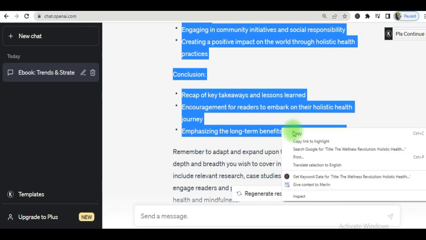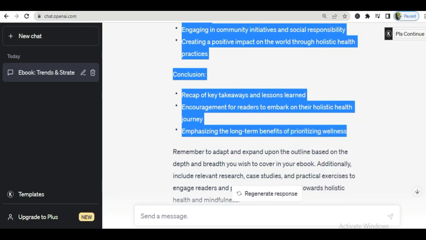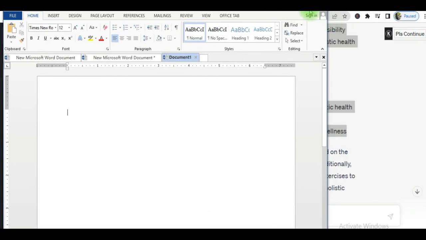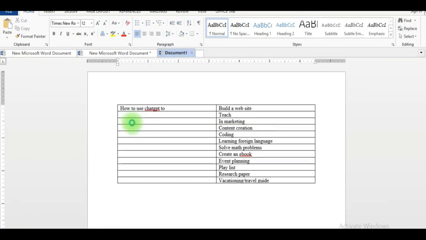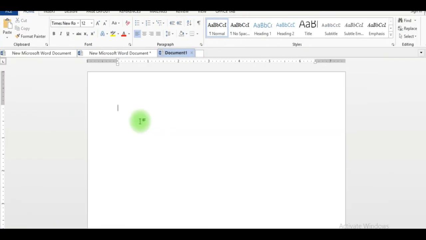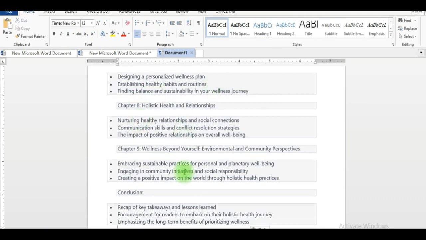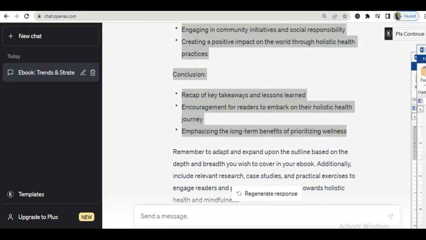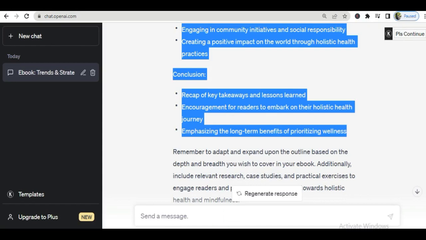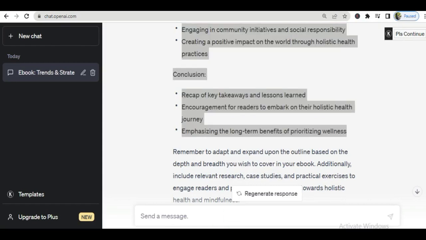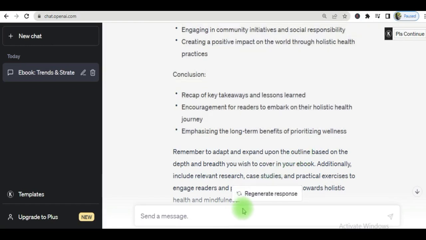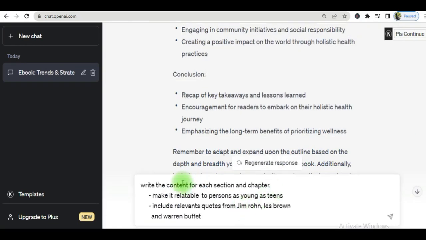So I'm going to copy all of that, and then I'm going to go over to my word processor, and I'm going to dump this here. All right, so this now is my framework. So this is the outline for my ebook. All right, so the next thing that I'm going to be doing now is to have ChatGPT actually create the content for the book. So this is my prompt.